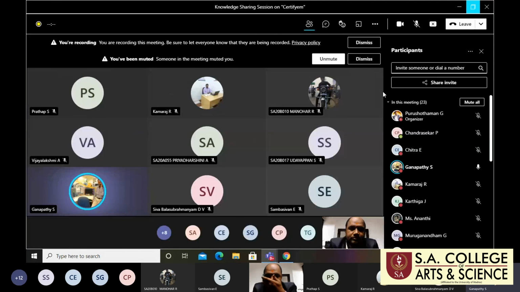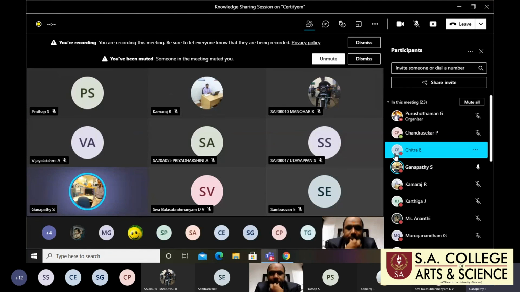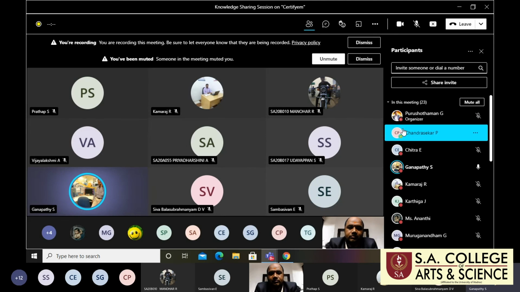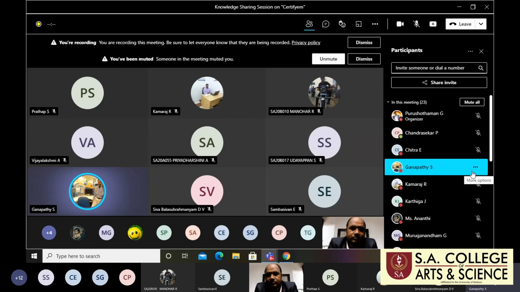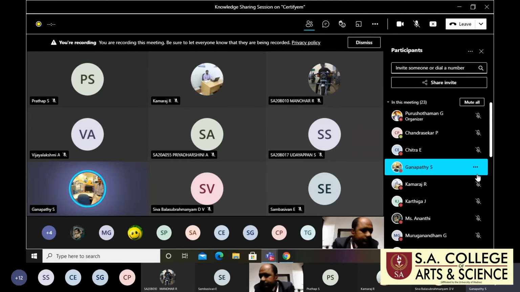Without a certificate, no one will come and participate in the session. So this is the right platform where we can learn new things. Earlier we didn't know what Certify-M was, but from last year onwards everyone has started using it for the automatic generation of certificates.